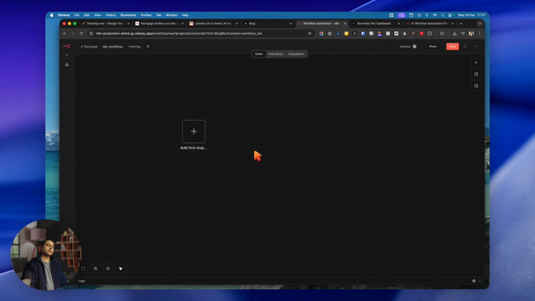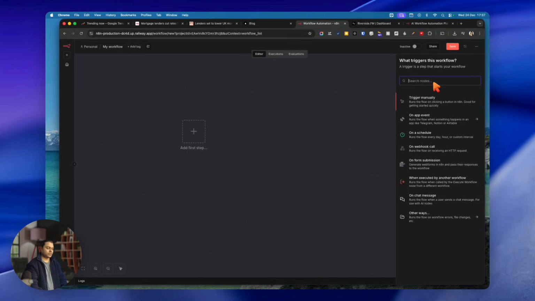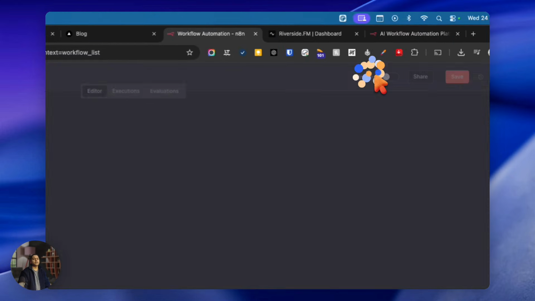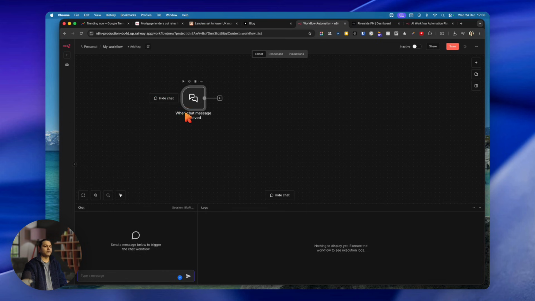Okay, so the first thing is it needs a trigger. So if I click on the plus button here, I'm going to say chat trigger. We got a chat trigger, right? So that chat trigger is here. When we open the chat, it opens from the bottom here, and then we hide it. Okay.